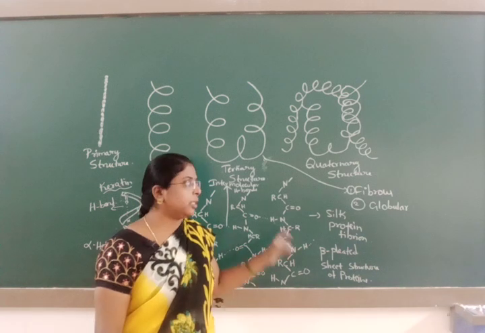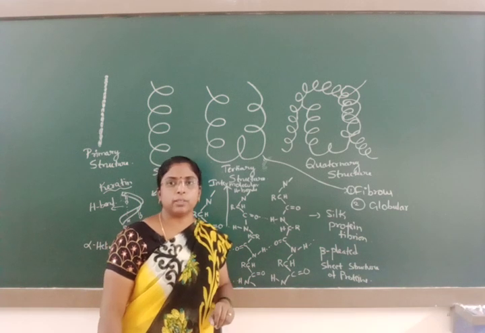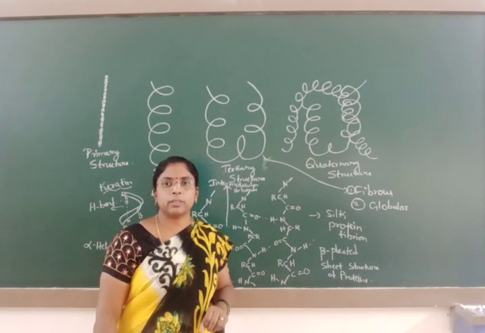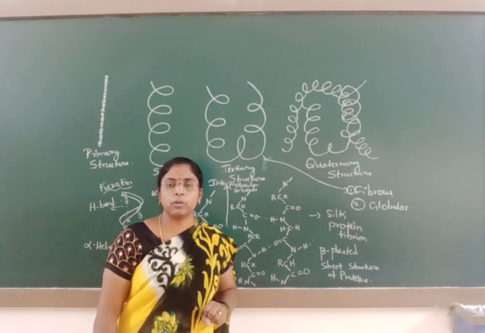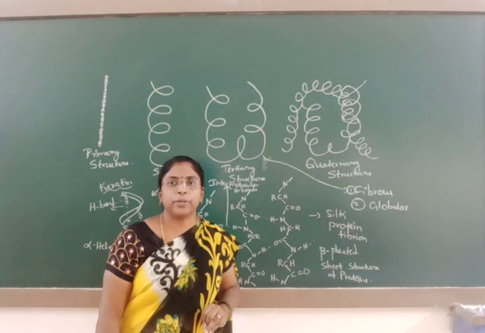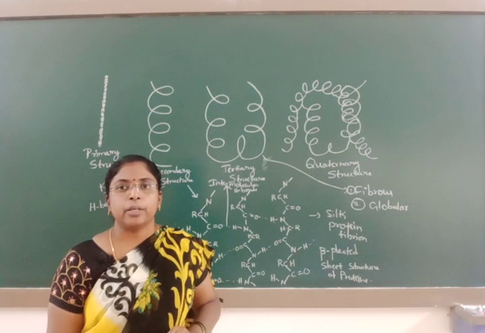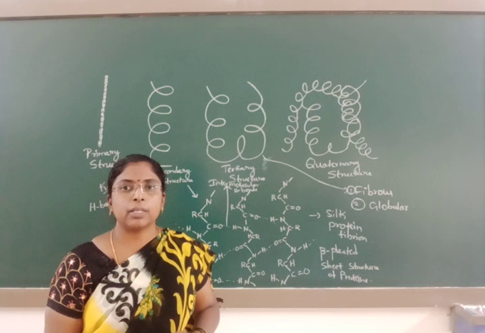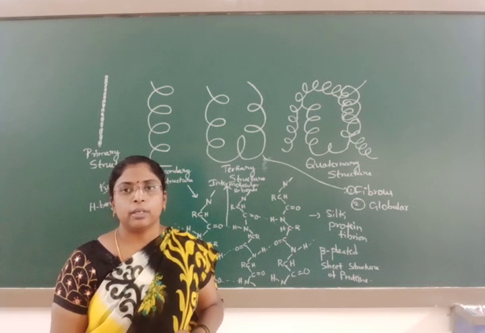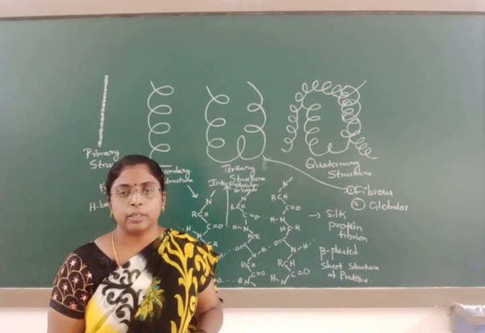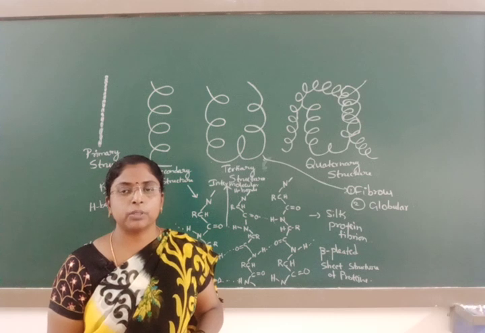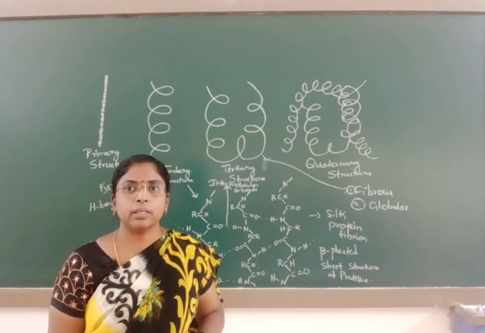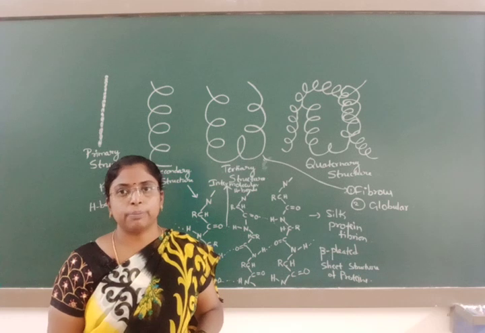One is the van der Waals interaction. In secondary as well as tertiary structures, proteins are regulated by van der Waals interactions, hydrogen bonding, electrostatic force of attraction, as well as disulfide bonds. These four are responsible for the shape of the secondary as well as the tertiary structure of proteins.